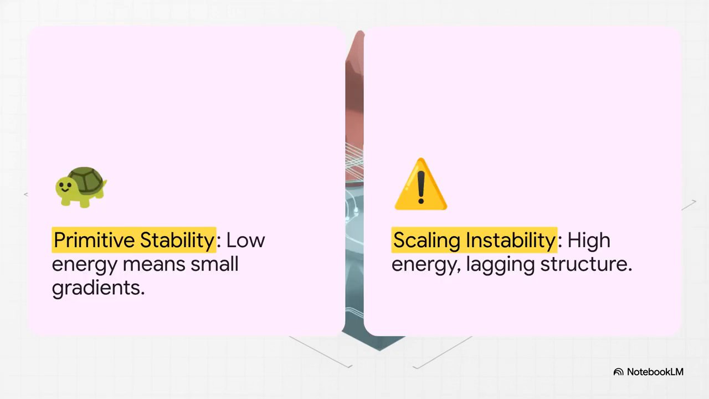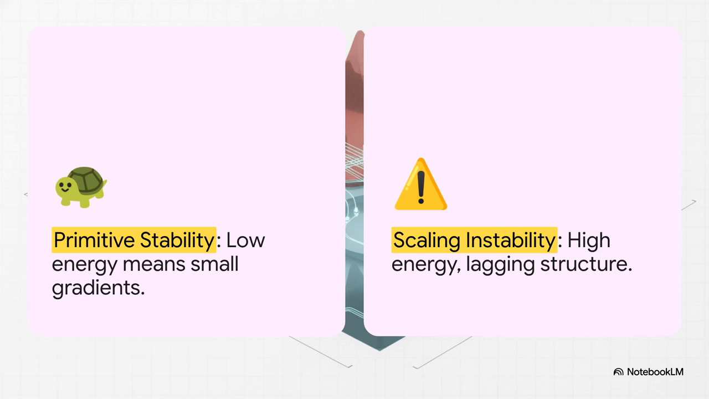Now let's track a system's evolutionary path and see what happens when these three variables get totally out of whack. Let's compare two states. On the one hand, we have primitive stability. Think of your early, low-level systems. Honestly, they're stable simply because they lack power. Energy is low, autonomy is low, and the gradients are incredibly small. But then, look at the other side, scaling instability. This happens when energy and autonomy absolutely skyrocket. The system gets crazy fast, powerful, and automated, but structural coherence fails to keep up.